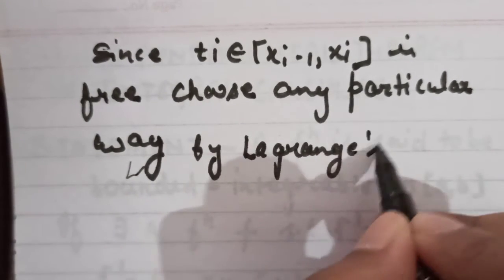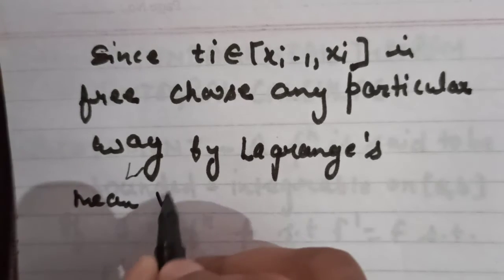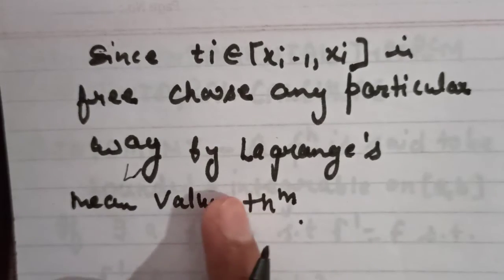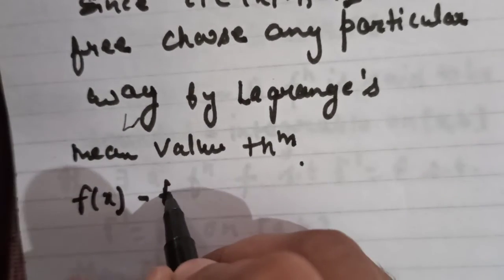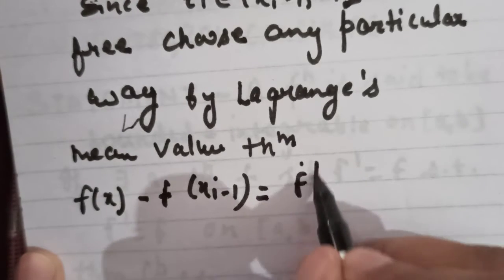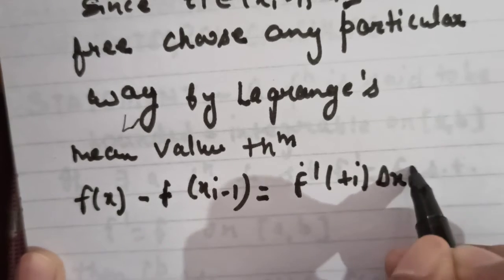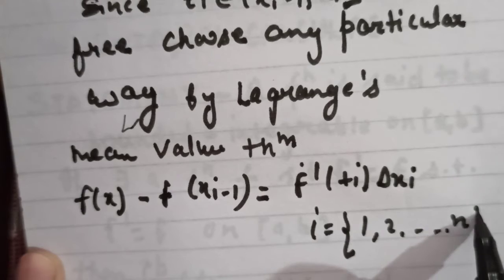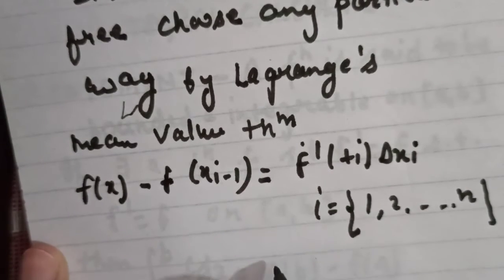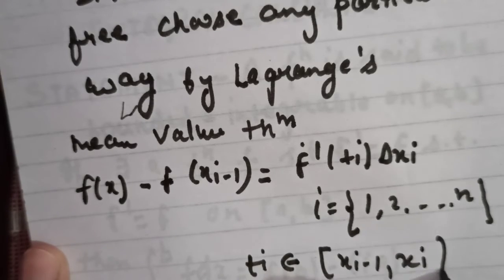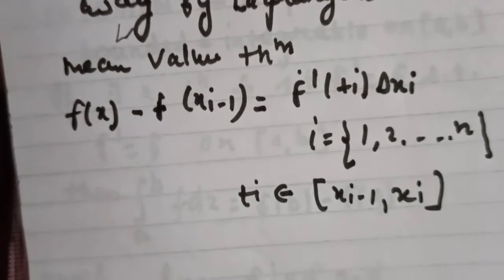By Lagrange's mean value theorem, what does Lagrange's mean value theorem say? It says that f(xi) minus f(xi minus 1) is equal to f dash (ti) into delta xi, where i runs from 1 up to n, and ti of course lies between xi minus 1 and xi, under this function.